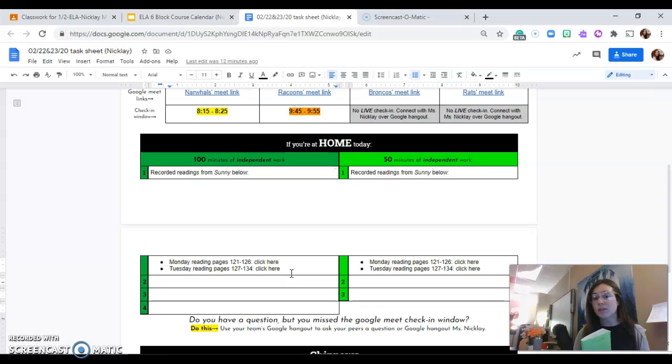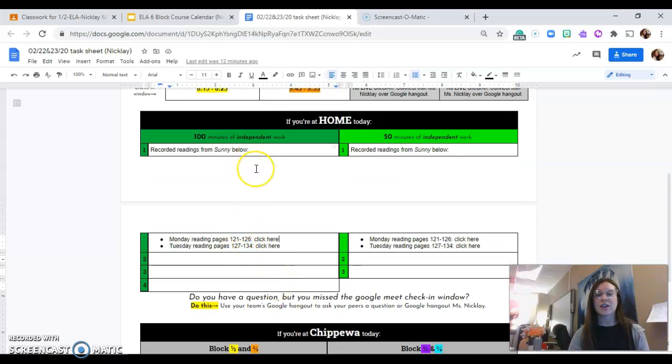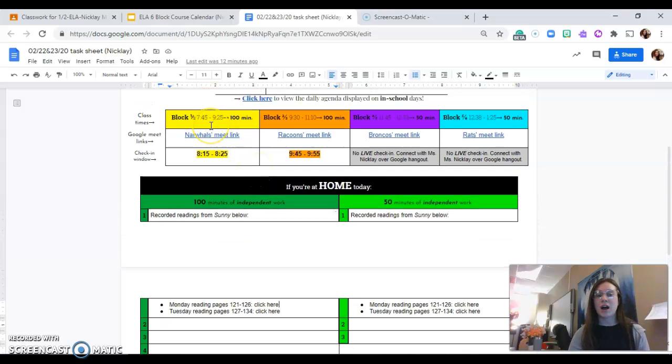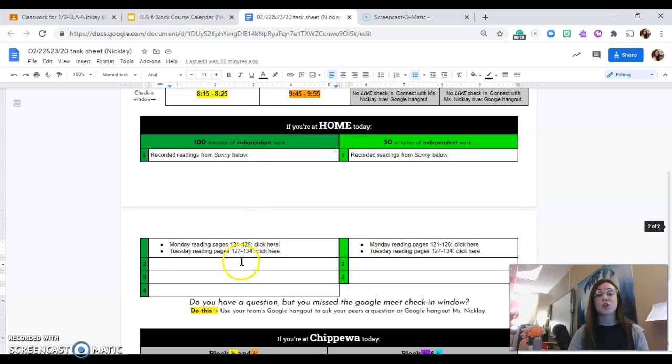And this is really important that you follow along because I'm going to teach some reading strategies using this book, okay? And you can see if you are block 1-2 or 2-3 come next week, so the morning classes, you have 100 minutes of ELA. So you have 100 minutes of independent work time and all your tasks will be linked right here.